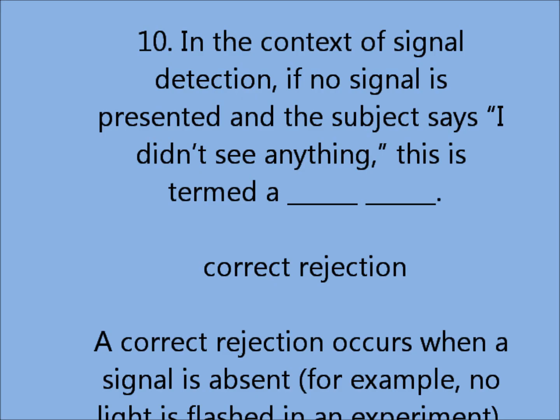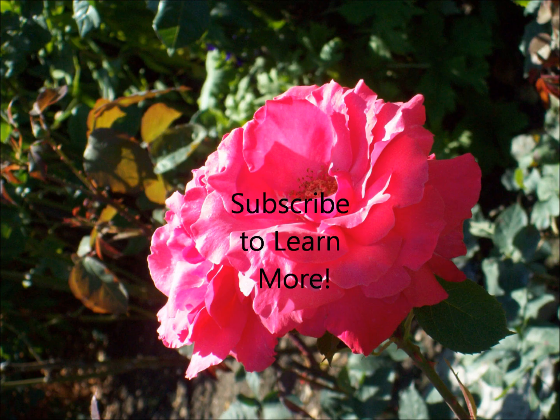In the context of signal detection, if no signal is presented and the subject says, "I didn't see anything," this is termed a blank correct rejection. A correct rejection occurs when a signal is absent, for example, no light is flashed in an experiment, and the subject correctly